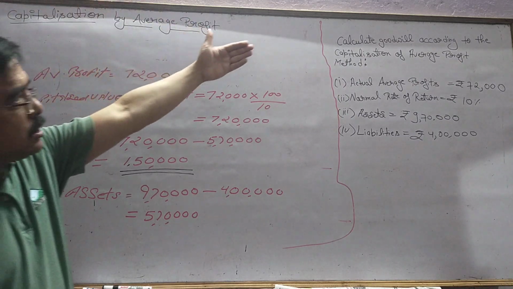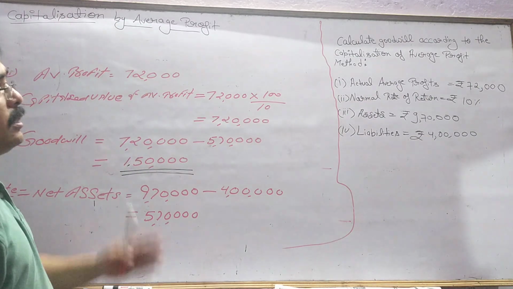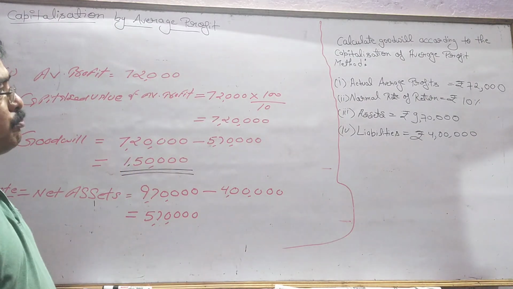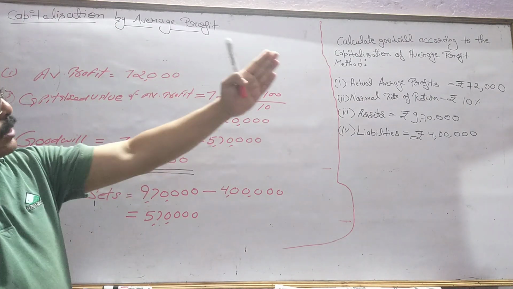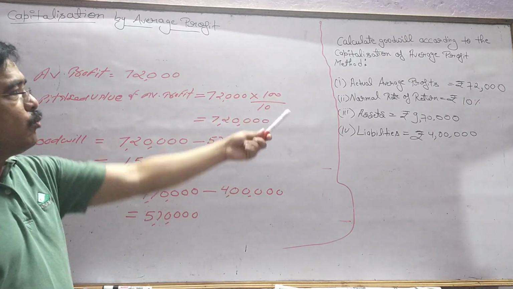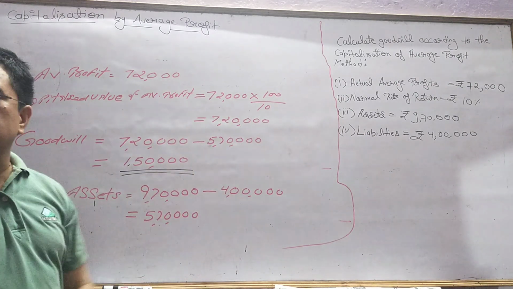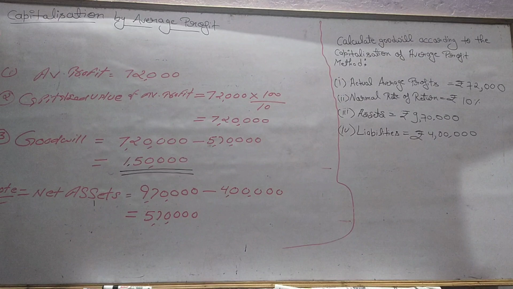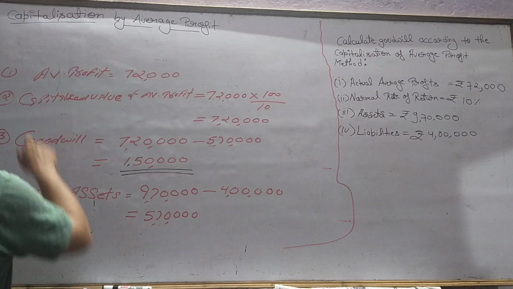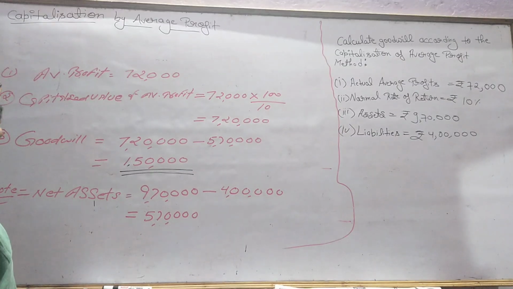This was the question: calculate goodwill according to the capitalization of average profit method, and the values are given. Actual average profit is 72,000 rupees. Normal rate of return is 10%. Assets are 9,70,000 rupees, and liability is 4 lakh rupees. Now, again I am telling you, the first step: average profit is equal to sum of profits upon number of years. There is no need to use that formula because the actual average profit is already given.